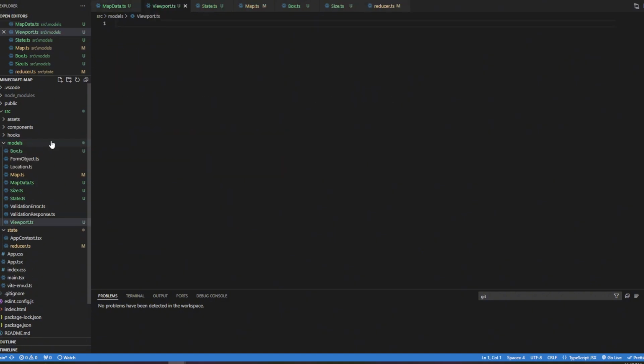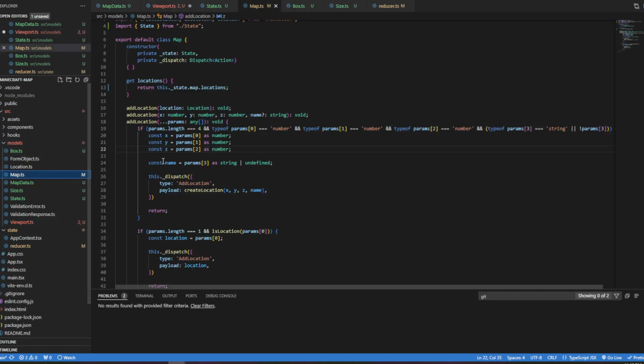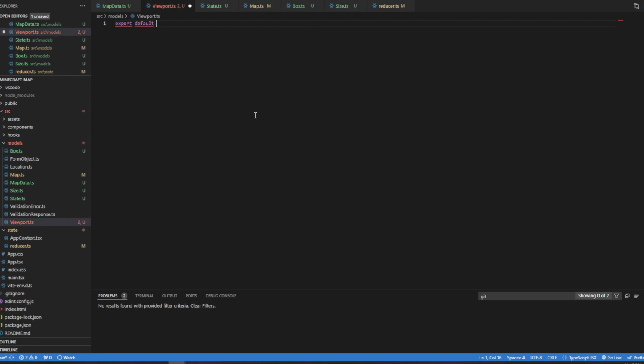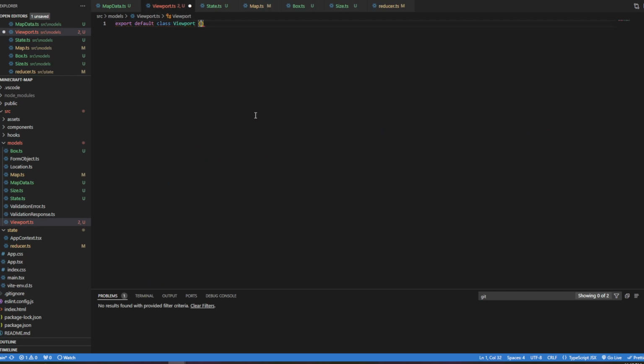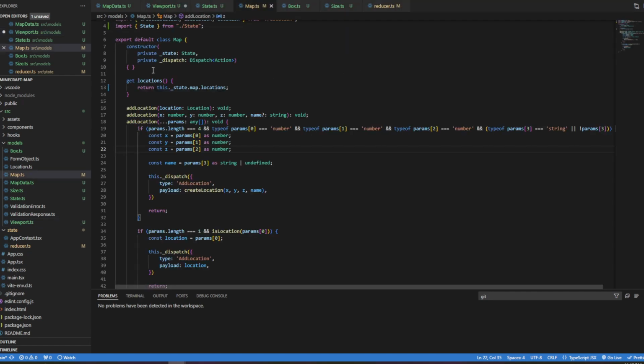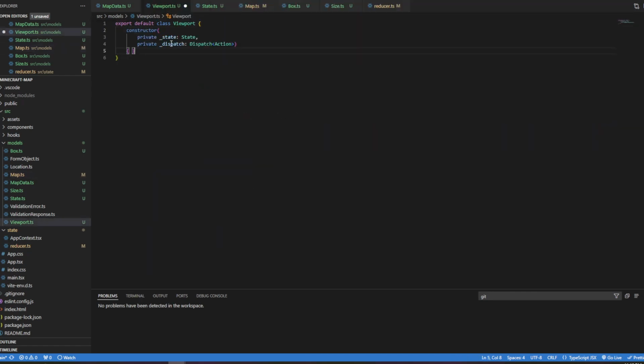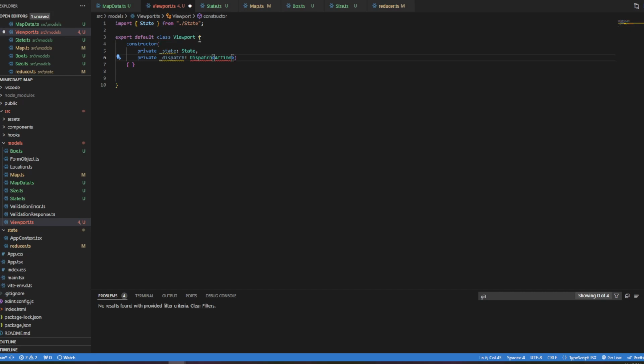And this is the money maker. So we're going to say export. Do I export default? This says default? Yeah. So export default class Viewport. And so this thing is going to have a similar constructor to our map because it's going to work virtually the same. And so we need to bring in state. We need to bring in dispatch.